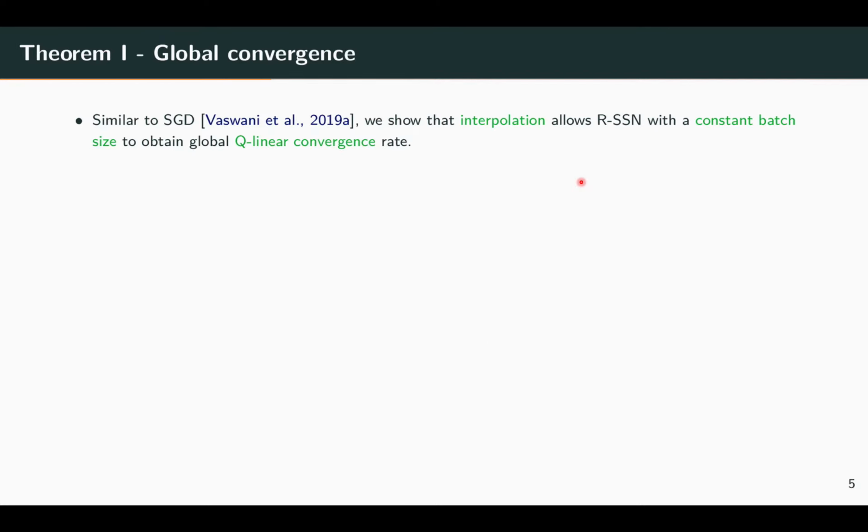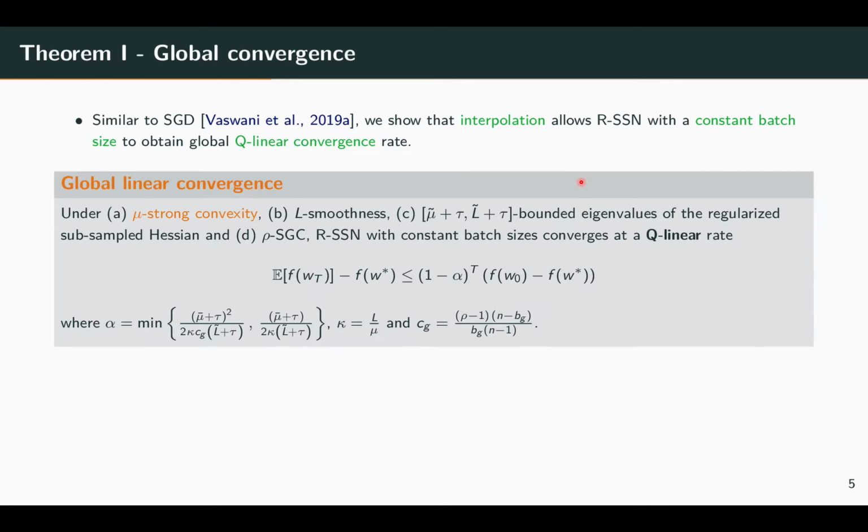Our first result is on the global convergence of RSSN. Similar to SGD, we show that the interpolation condition allows RSSN with a constant batch size to obtain global Q-linear convergence. Assuming the function is mu strongly convex and L smooth, and that the regularized subsampled Hessian has eigenvalues bounded in this range, then under the strong growth condition, RSSN with a constant batch size converges at a Q-linear rate, where the rate is characterized by this constant alpha.